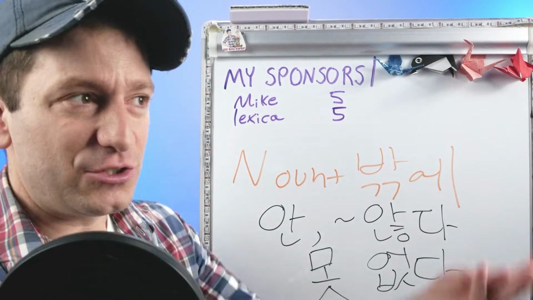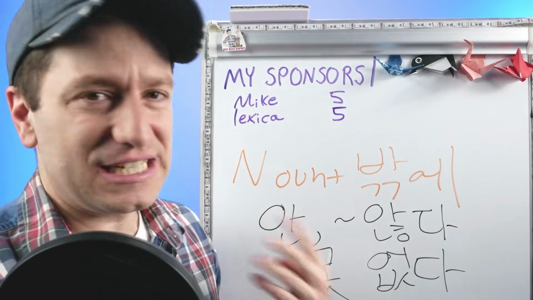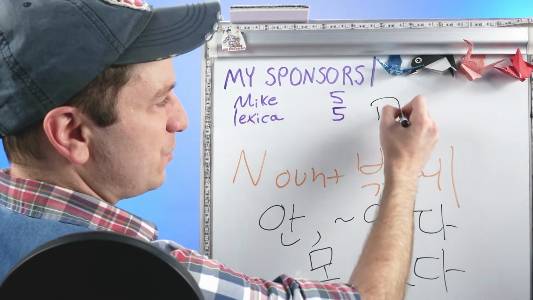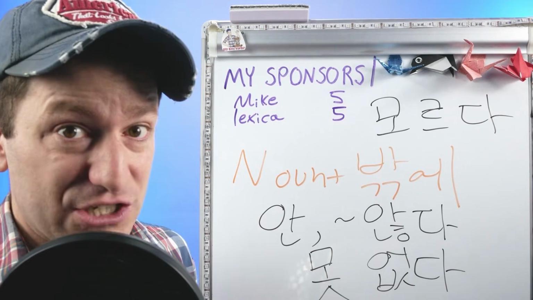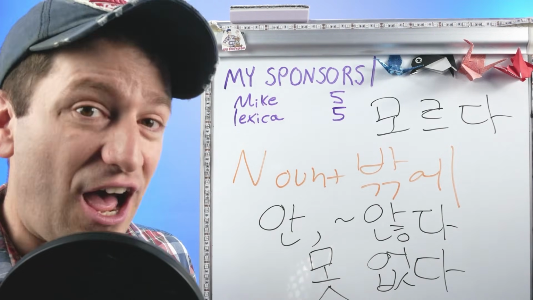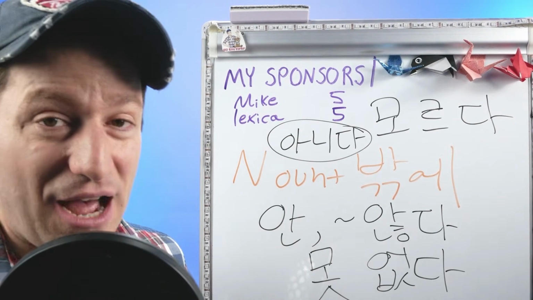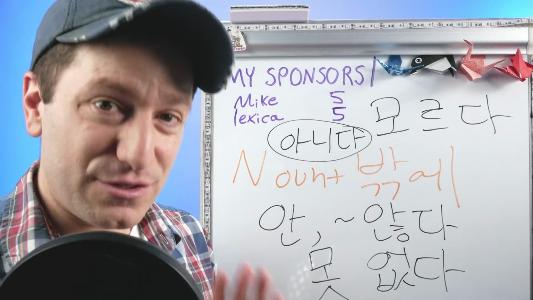Or it can also be used with the verb 없다, which is the opposite of 있다. So 있다 would be to exist or like to have something, and 없다 is to not exist. Like 지금 시간이 없어요, I don't have time right now. Or you could also use it with the verb 모르다. 모르다 is the opposite of 알다, to know. So 모르다 means to not know. There is an exception though. 아니다 cannot be used with 밖에, however, even though it's negative. But any other negative verb is fine.